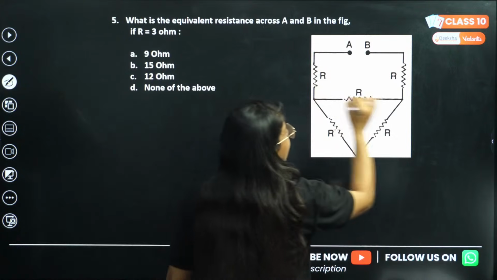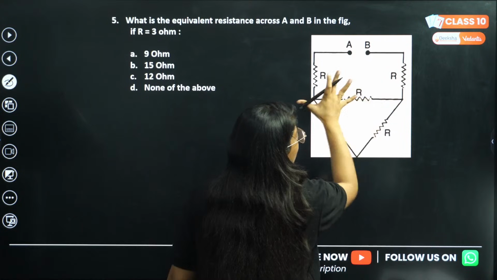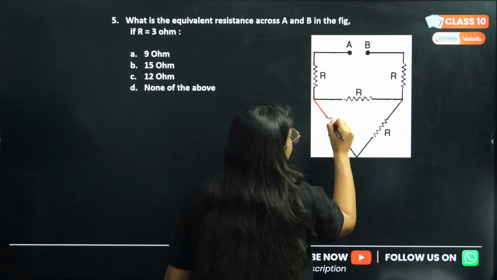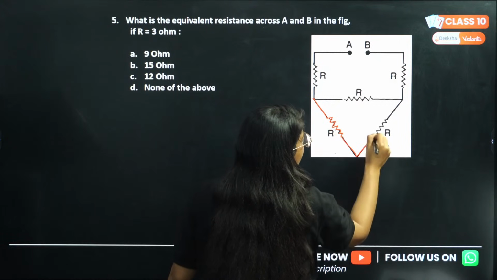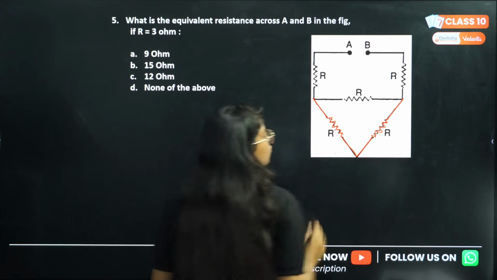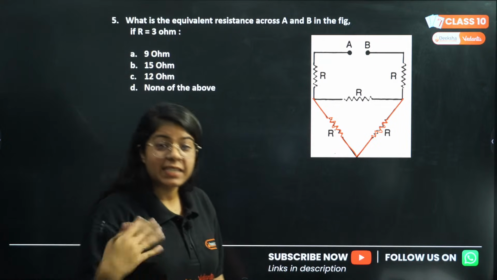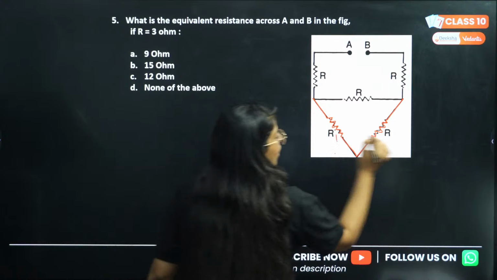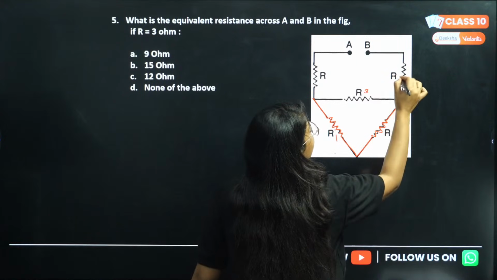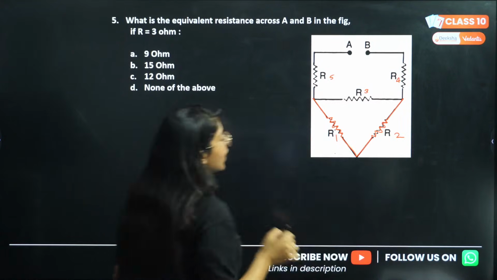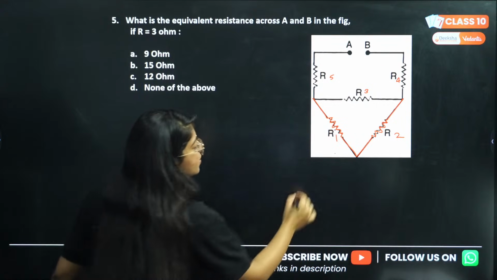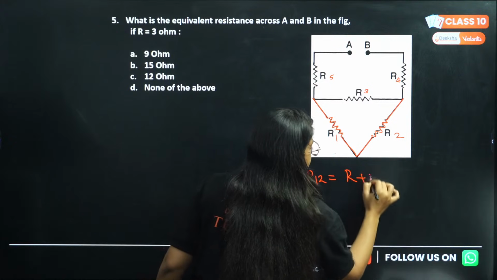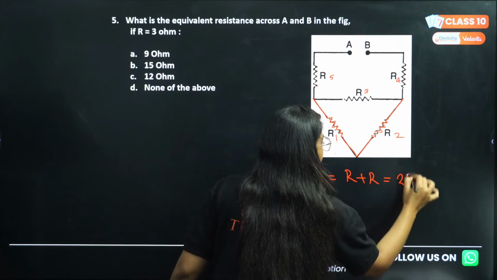Now, you cannot take this one because this whole part also has another sub part. So what you will do, you will take these two particular wires. Correct? These two resistances are in series. Let's just name them 1, 2, 3, 4 and 5. So these two are in series, so R12 will become R plus R, that is 2R.